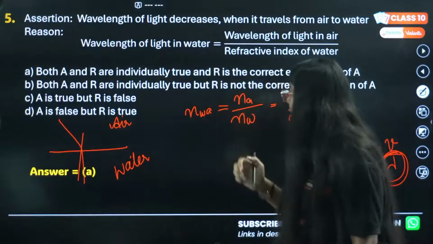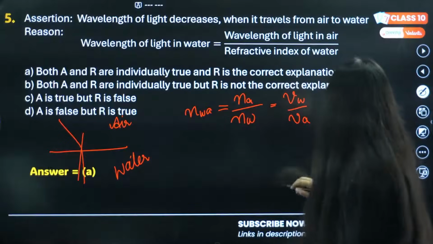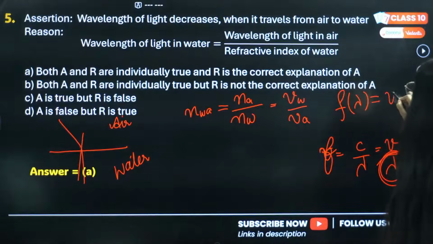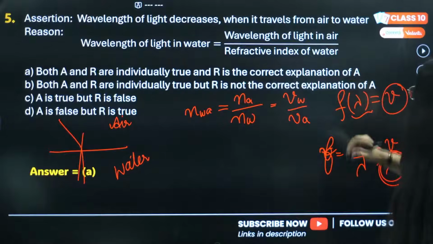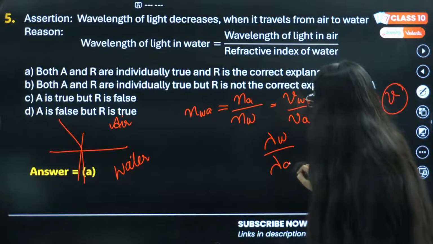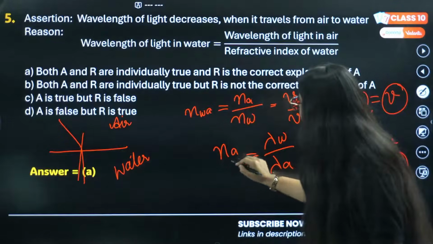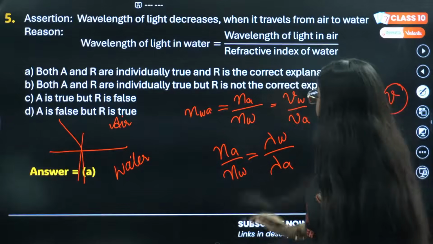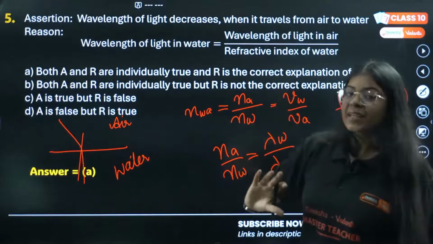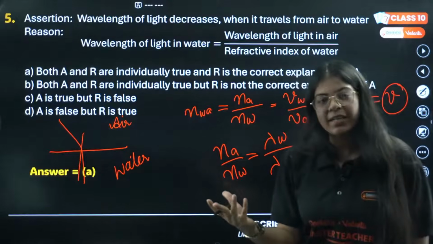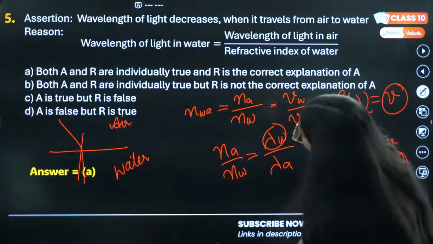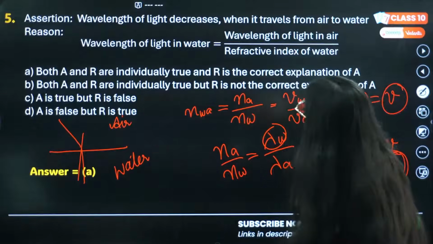After this you can see that frequency into lambda equals V. Now this lambda is directly proportional to V, so we can write lambda W by lambda A, which is NA divided by NW. If you solve this, you will see that the refractive index of water is more than refractive index of air, right? So wavelength of light in water will be less than wavelength of light in air. Is that correct?